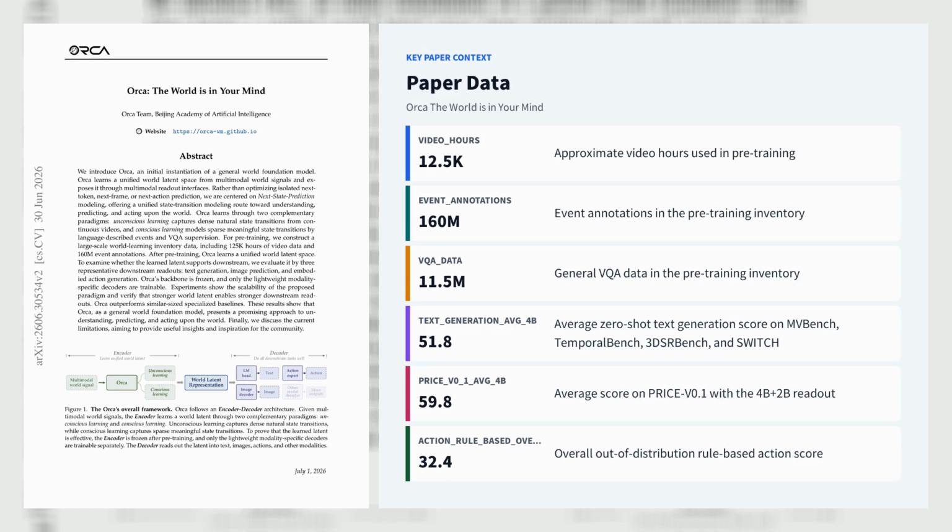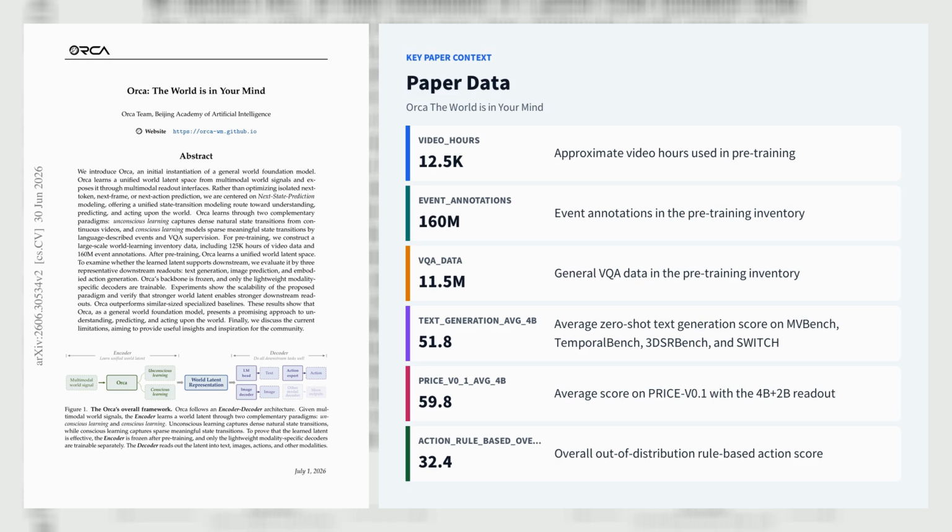The model is trained with 2 complementary paradigms: unconscious learning over dense video transitions and conscious learning over language-conditioned event transitions plus VQA supervision, using a loss mix of 0.1 for observation-only transition, 0.5 for event-conditioned transition, and 0.4 for VQA.